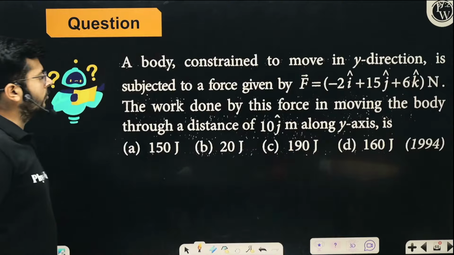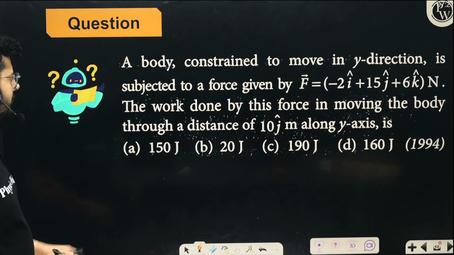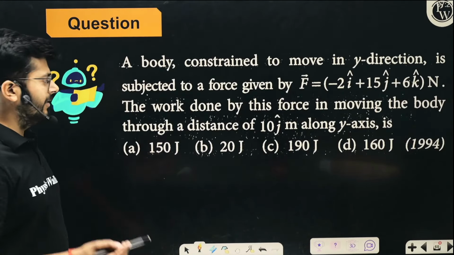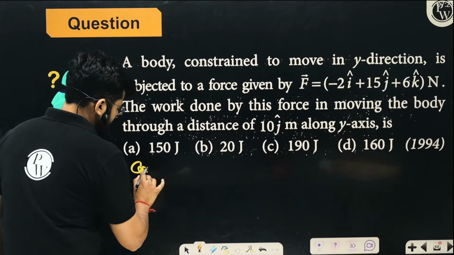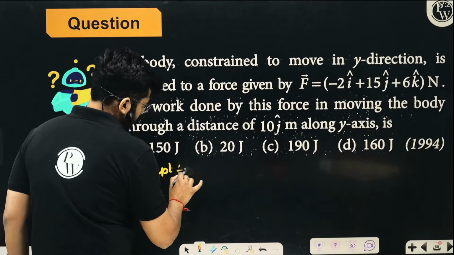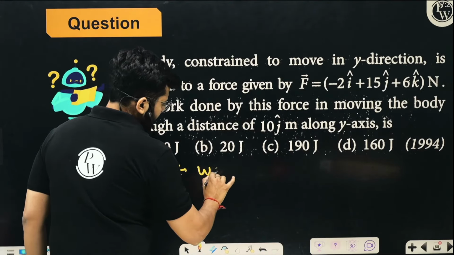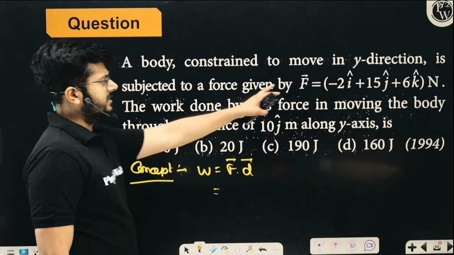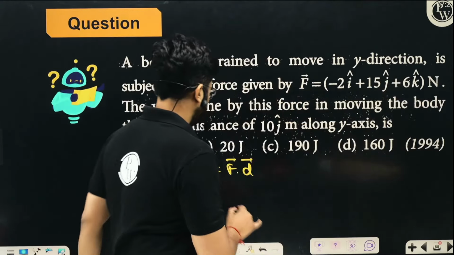Okay. The work done by this force in moving the body through a distance of 10j along y-axis will be. So what will be the value of work done? The concept is the same, right? Work done by the force is force vector dot displacement vector. Force vector is given this, right?